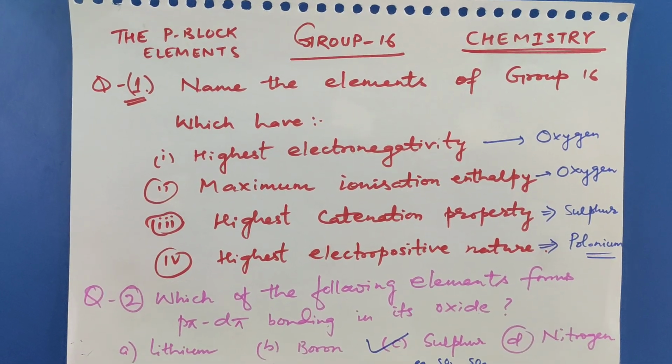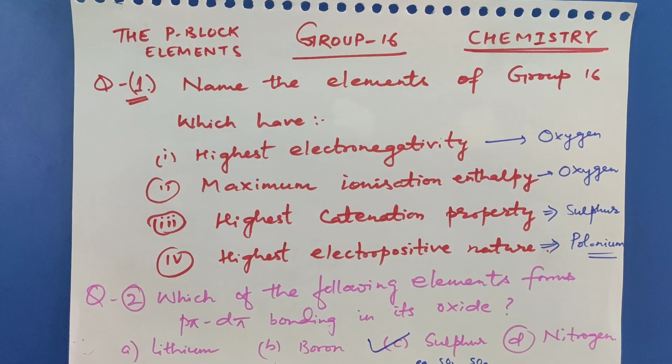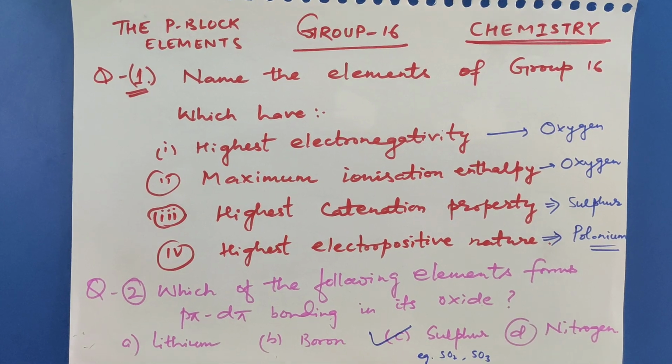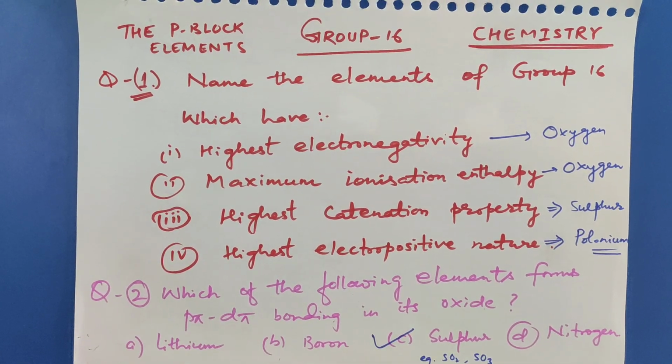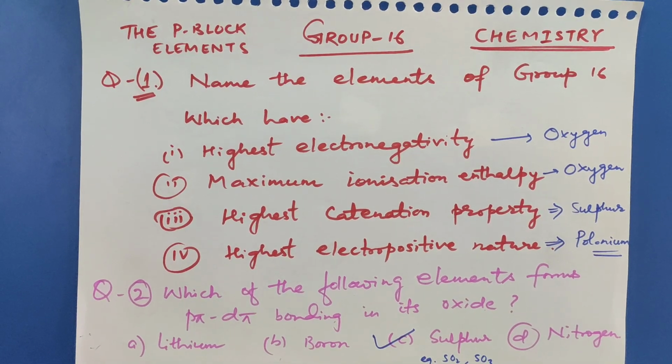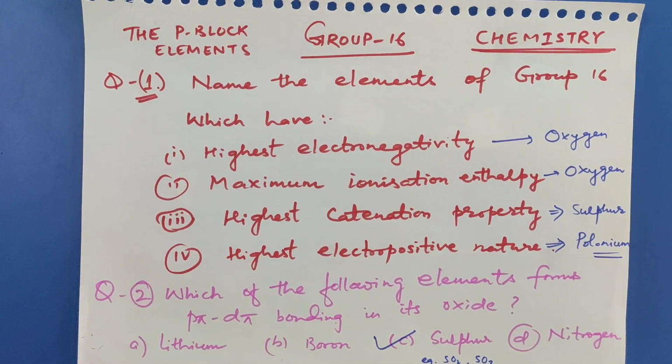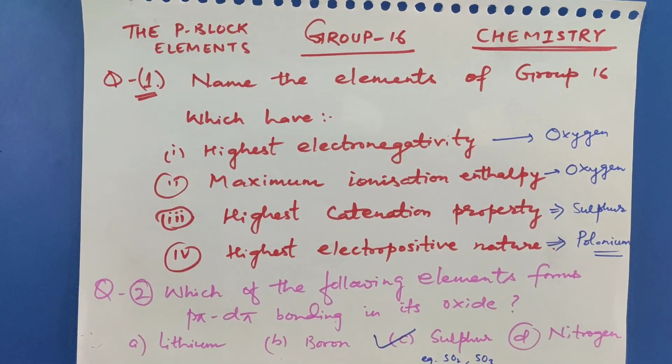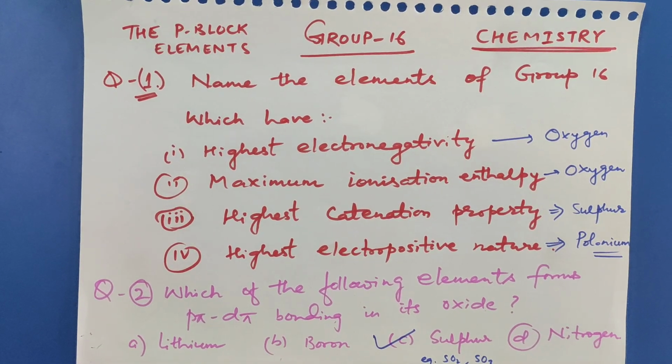Next question, which of the following elements form p-pi d-pi bonding in its oxide? So lithium does not have vacant d orbital, boron does not have, nitrogen does not have, and only here sulfur has vacant d orbital, so it is able to form p-pi d-pi bonding in its oxide. Example, SO2, SO3.